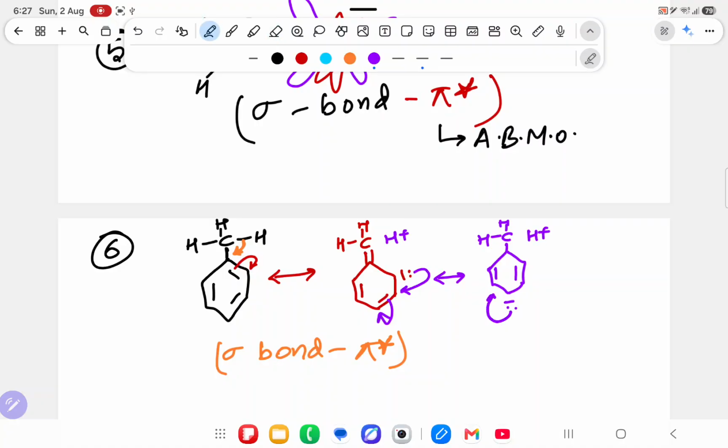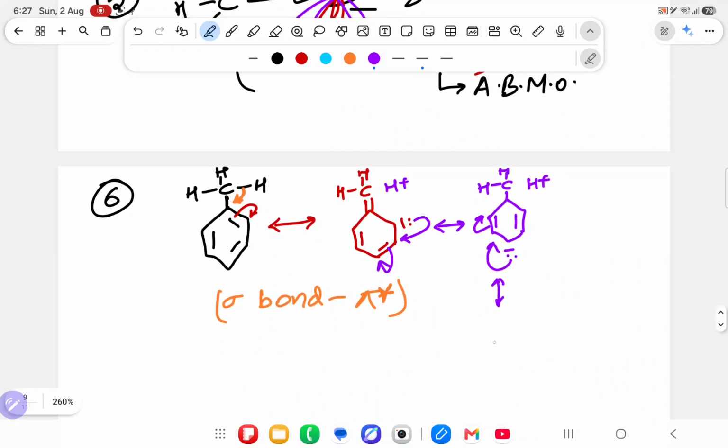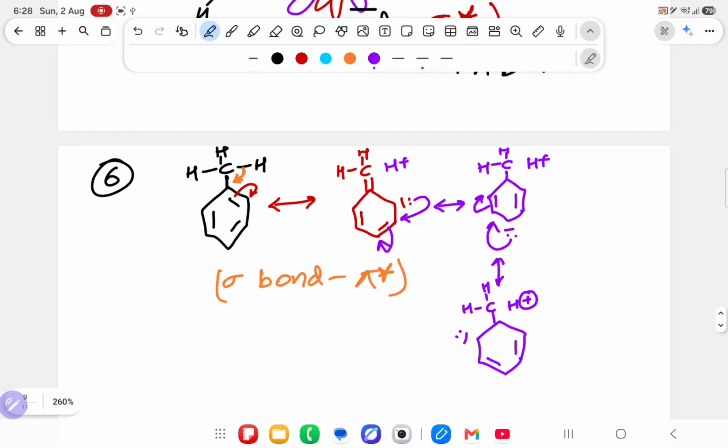Now again this will go here, this will go there. What will we get? Over here, the benzene ring, with the double bond coming here and the negative charge coming here. Over here carbon, hydrogen, H plus. Over here a double bond is already there, so that double bond don't remove. Again this double bond comes here, this double bond goes there, and what do you get? CH, and once the double bond comes, hydrogen will again attach over here and this ring will be completed. Understood this part?